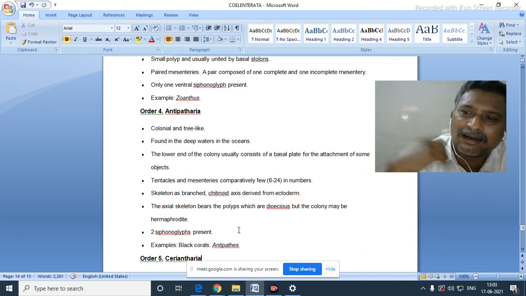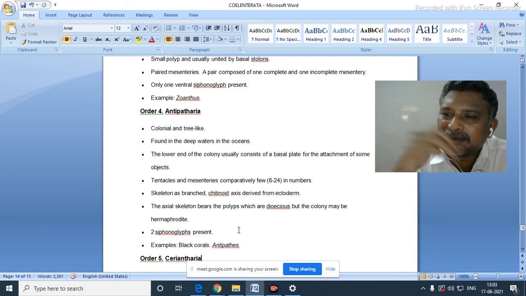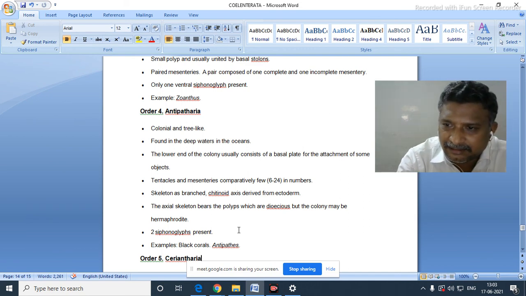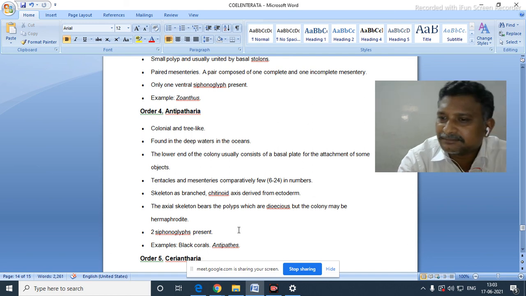If we write all these characters, they will automatically belong to the characteristic features of Coelenterata. So you remember 20 to 25 characteristic features of Coelenterata.